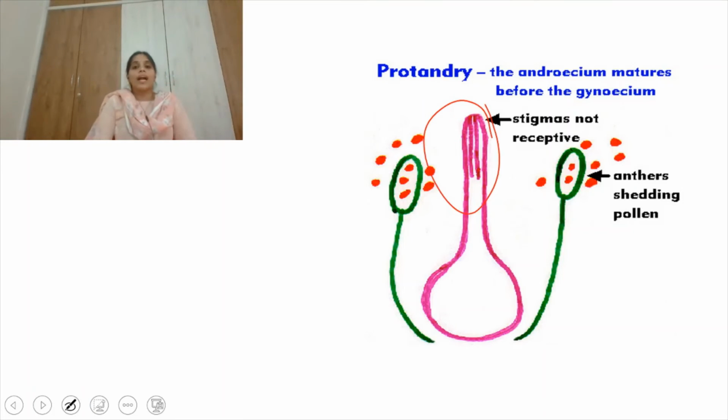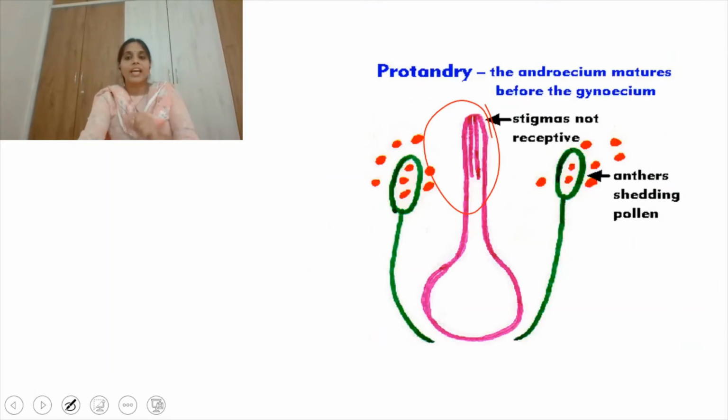You know that in gametogenesis, after maturity the dehiscence of the anther takes place, where the pollen grains are released. They have to shed on the stigma before they lose their viability. So as the stigmas are not receptive, pollen grains will choose another flower where the stigmas are receptive. That definitely ensures cross-pollination only. That's why protogyny and protandry are outbreeding devices.